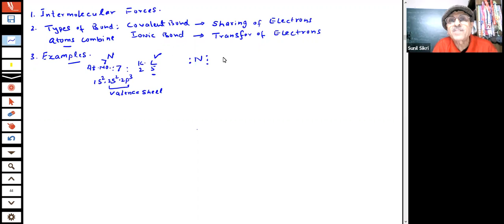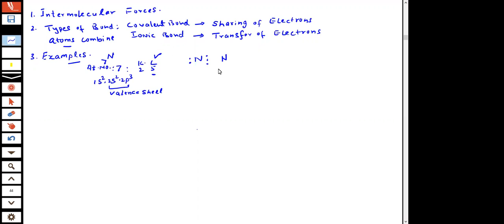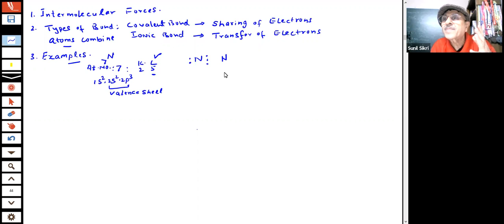If it combines with another nitrogen, students, the nitrogen atom is not existing by itself. In the air, you have N2 gas. What do you have in the air, students? You have N2 gas, nitrogen gas. It is diatomic nitrogen, students, there are two nitrogen atoms.